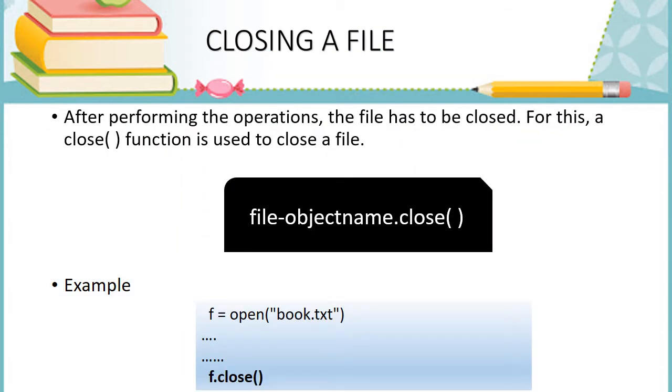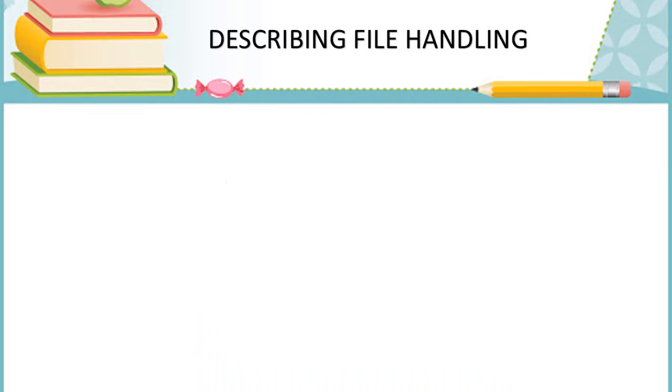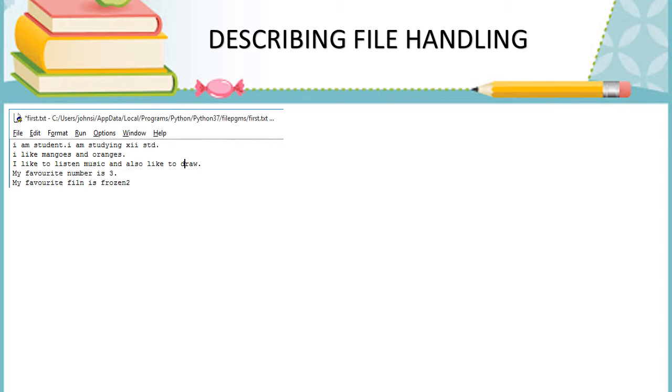And next, after finishing all the reading and writing operations, we have to close the file object using the function file object name dot close. In the example, we open book.txt and the file handle object is f. So we are closing with f dot close. Next, to describe file handling, consider one txt file, first.txt, which has some statements. You can create the txt file by opening Notepad, typing any text and saving it in txt format. Then only it becomes a text file.